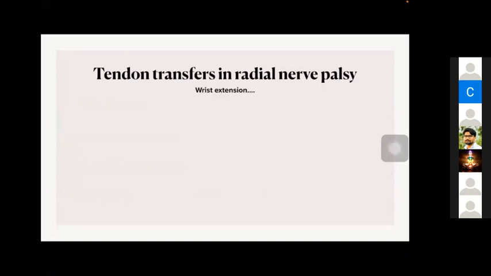Now coming to tendon transfers in radial nerve palsy, it's also very important, especially the Jones transfer, and all the senior examiners are also interested in these areas. So what are the tendon transfers we usually do in a radial nerve palsy? We are concerned about loss of wrist extension, loss of finger extension, and loss of thumb extension. These three things we have to correct. Can anybody tell what are the commonly used donors for giving wrist extension? Can somebody volunteer?